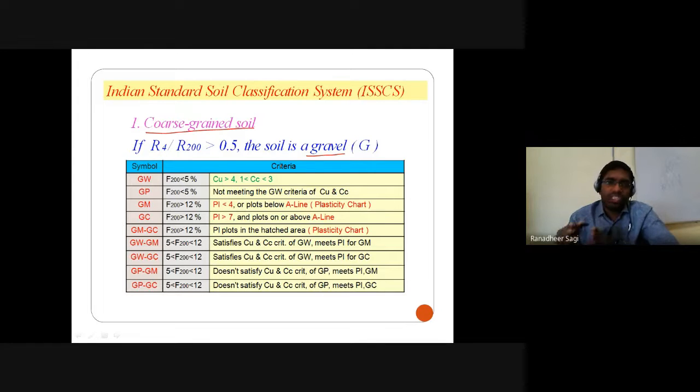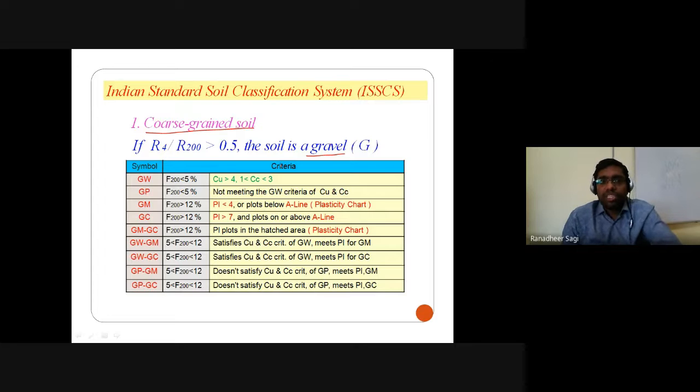In case the percentage finer is greater than 12%, we say yes, though it is 12, 13, 15% of fine grained particles still there in the soil, though the major proportion is again the coarse grained particles. However, that smaller percentage of fine grained particles, like maybe 12 or 20 or 25%, are still going to be dictating, or rather influencing, the behavior of the soil we are looking at. Okay.